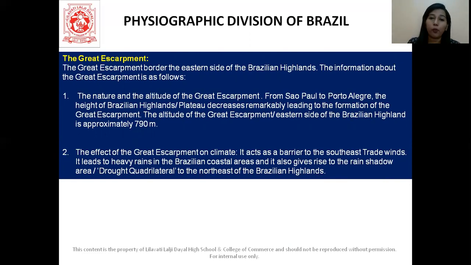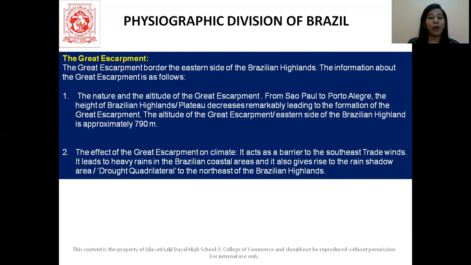Okay. And then it forms the Great Escarpment. So what is the altitude? It is approximately 790 meters. Okay. Then what is the effect of this Great Escarpment on the climate? So it actually acts as a barrier to the southeast trade winds. So it leads to heavy rains in the Brazilian coastal areas, and it also gives rise to the rain shadow area or drought quadrilateral. All right.